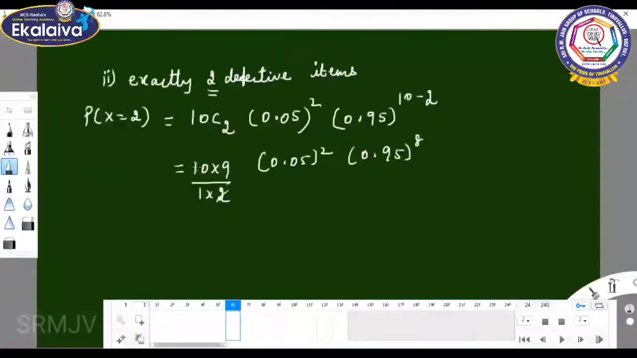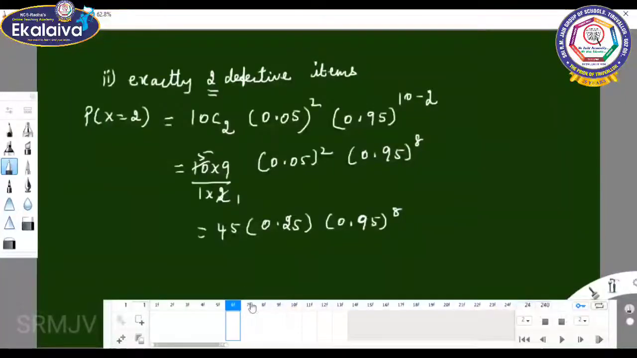2 ones are 2, 2 fives are 10, so it is 45. 45 into 0.05 squared, which is 0.0025, into 0.95 to the power 8.